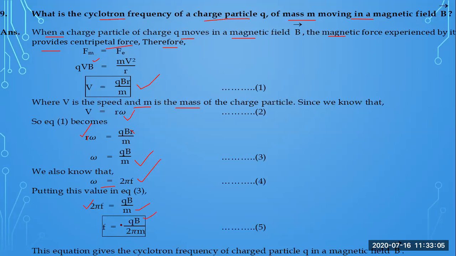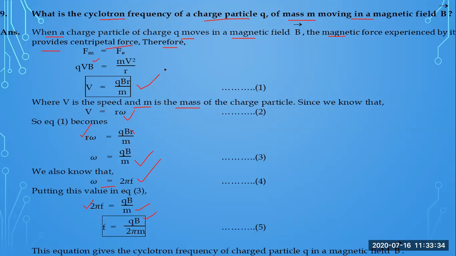If you know these quantities, the charge of the particle, the strength of the magnetic field, and the mass of that charged particle, after putting in the values you will calculate the cyclotron frequency of a charged particle which is moving inside a magnetic field in a circular path. So this equation gives the cyclotron frequency of charged particle q in a magnetic field.